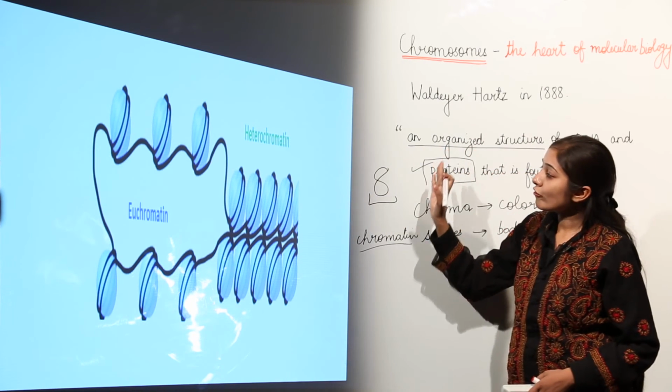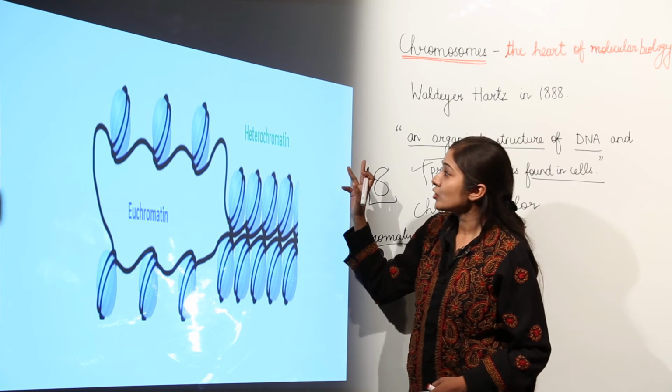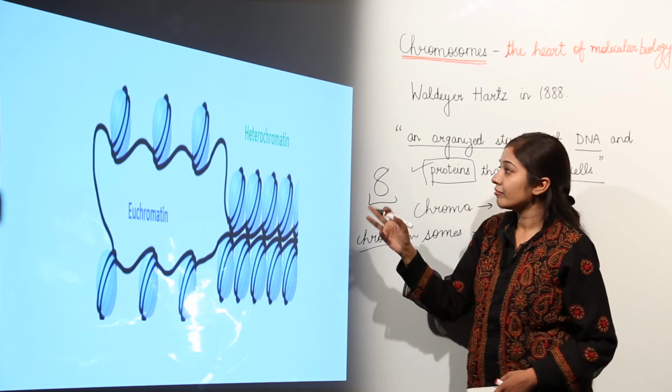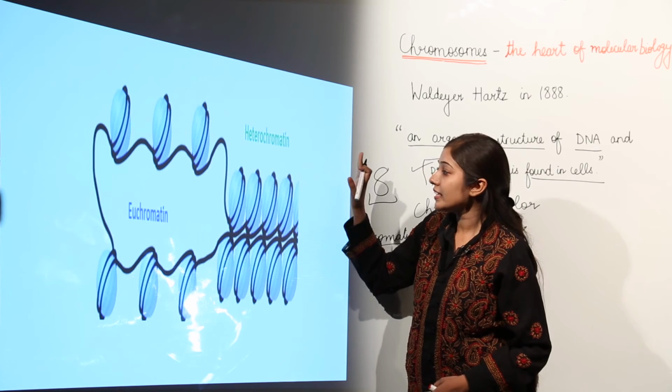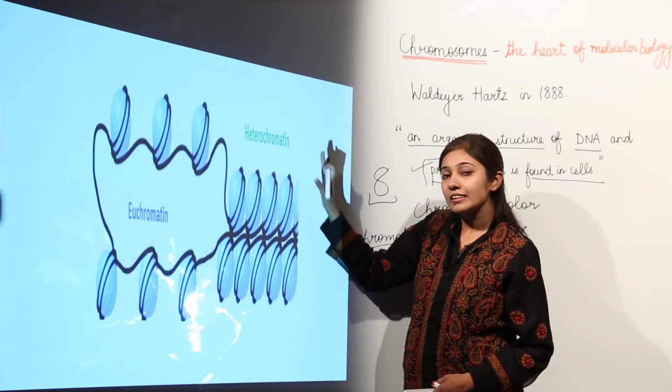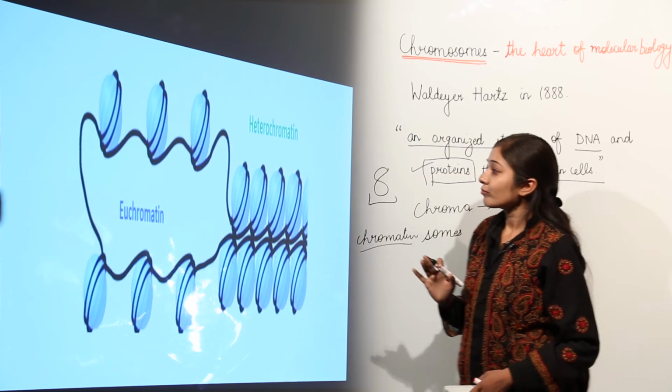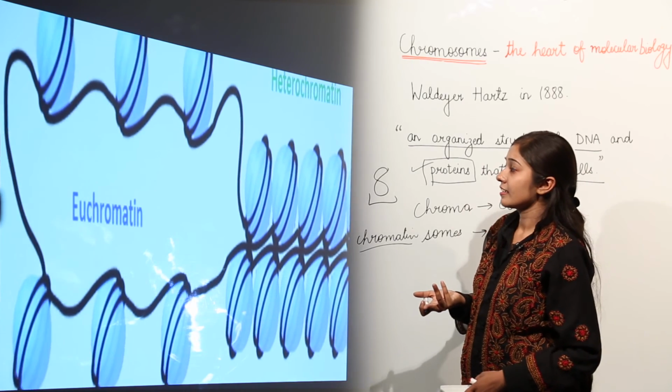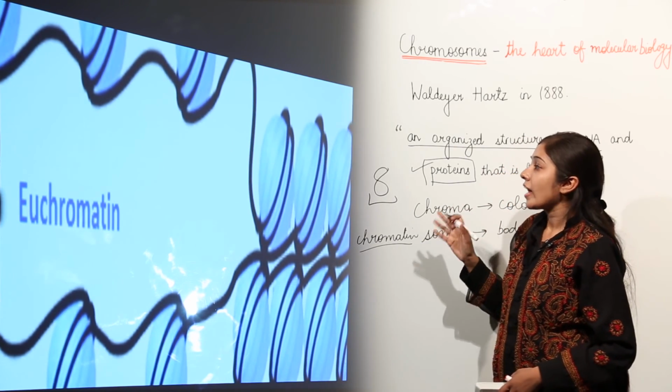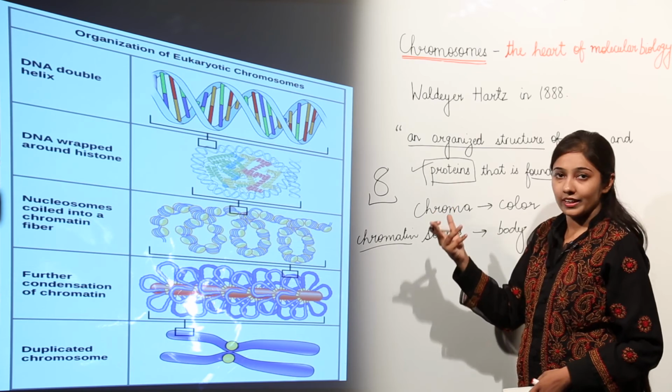In chromosomes, we have two types of chromatin material. One is heterochromatin and the other is euchromatin. What are these? We will discuss later. But before I discuss this, you should have an overview of what is actually happening.